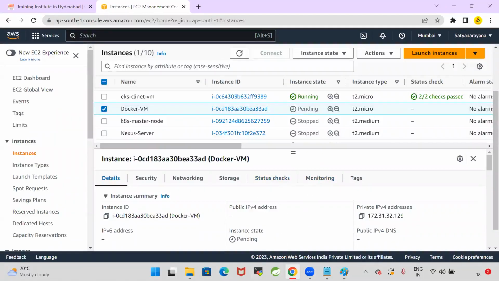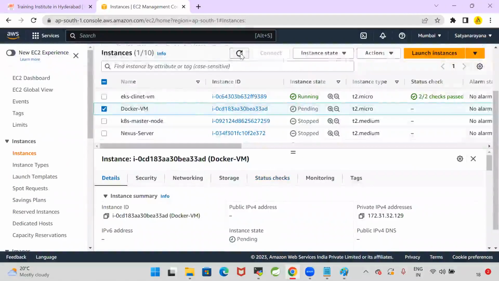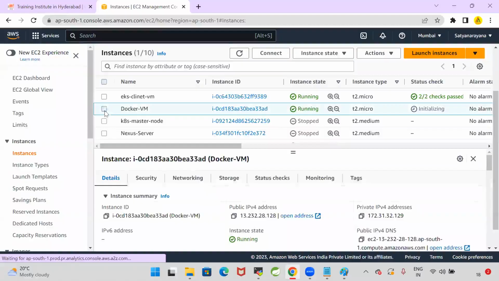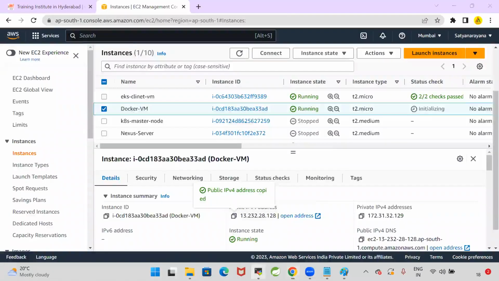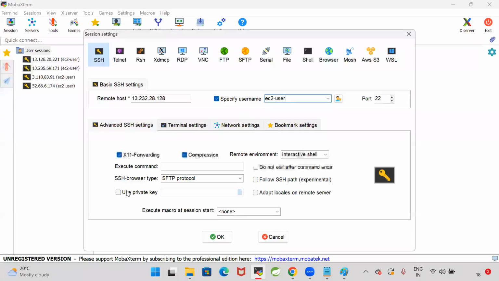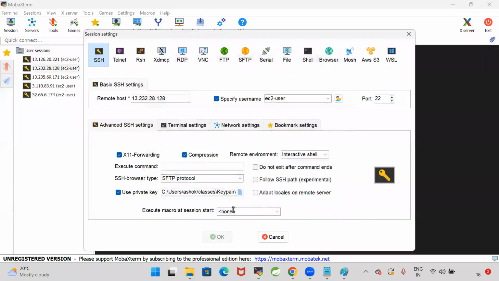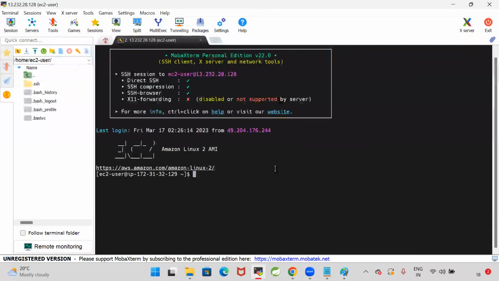In order to connect with that machine, I'm using MobaXterm. You can use PuTTY also. I have given videos on how to connect with a Linux machine by using MobaXterm as well as by using PuTTY. Now take its public IP, then Session, SSH, Remote host, username. The default username for this machine is ec2-user. Private key, let us take this private key, the PEM file, and connect. Okay, I connected to the EC2 machine.